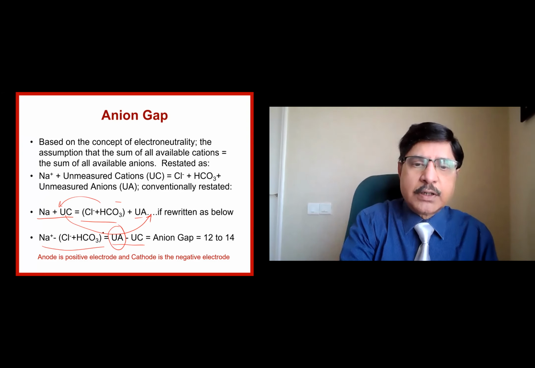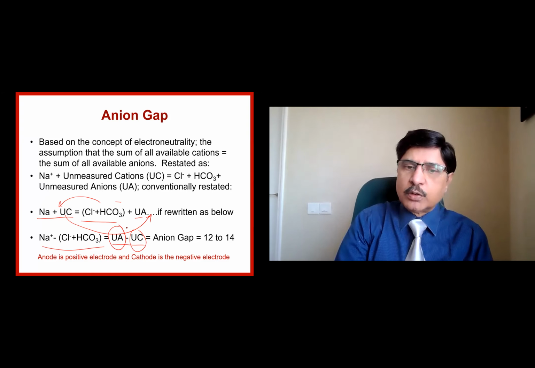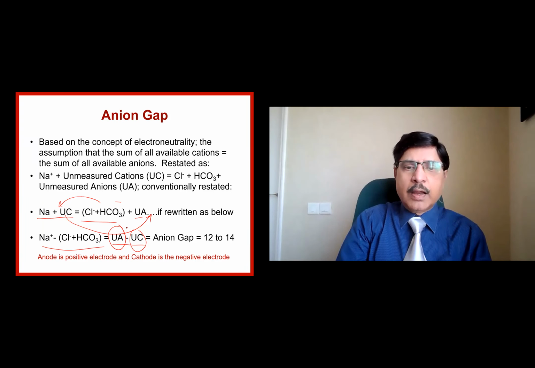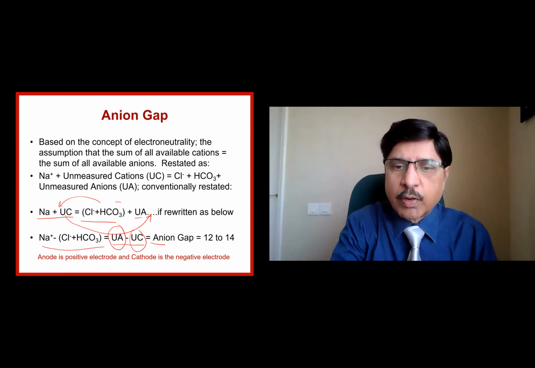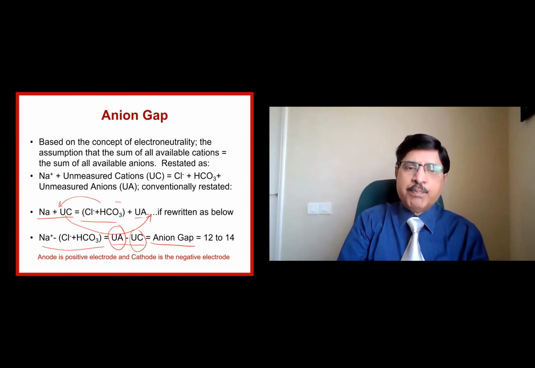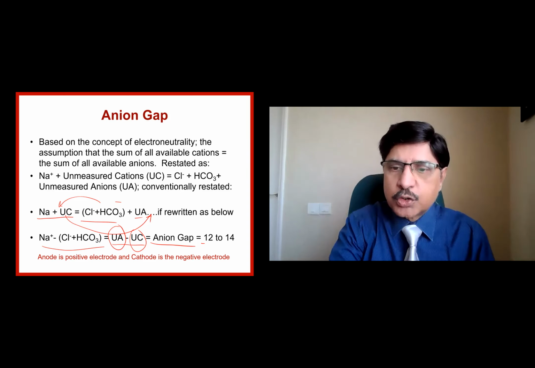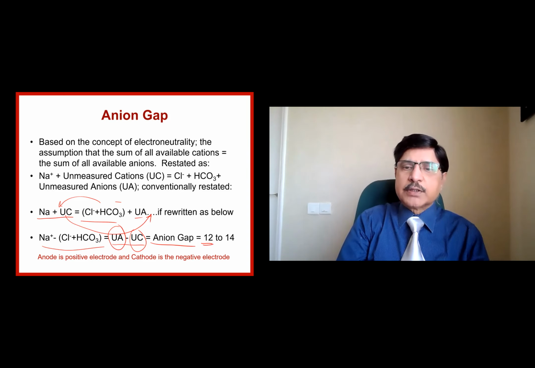UA is the unmeasured anions, we don't measure. Likewise, we don't measure the unmeasured cations also. That's why they are UC. And the difference between unmeasured anions and unmeasured cations is what is called the anion gap. The gap in the anion, normally it is 12 plus minus 2, 10 to 14 you can say. 12 is the normal value. Anode is the positive electrode to which the anions go, and cathode is the negative electrode to which the cations move.